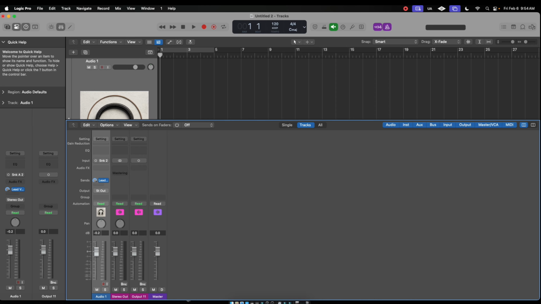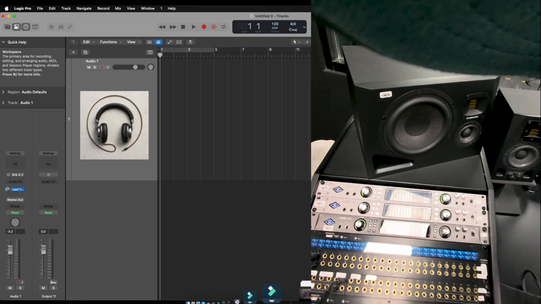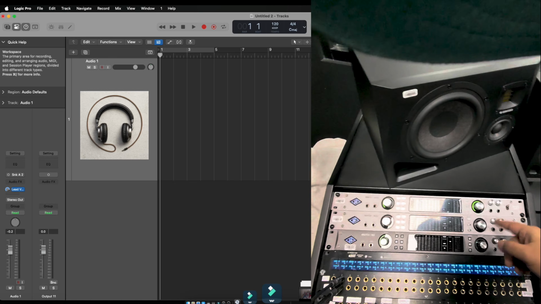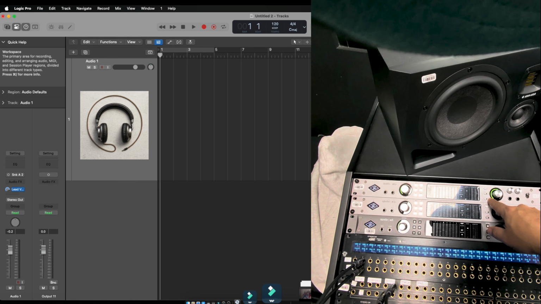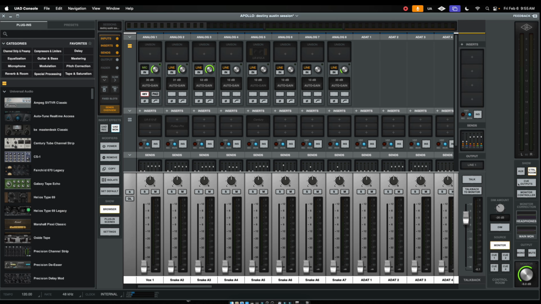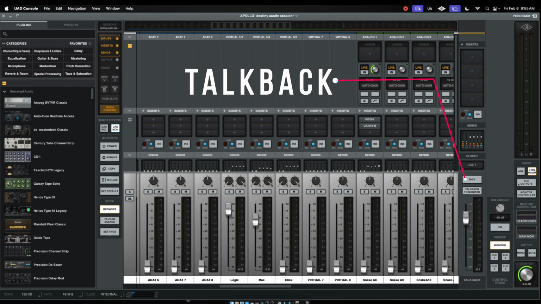Now let me show you something in UAD Console real quick. For instance, we have the XP8 or X8P or whatever, and that function button right there is your talkback. If you have a UAD interface with a talkback and you open up the console, in order to get that talkback to send to the Octo box, all you have to do is see where it says talkback output.